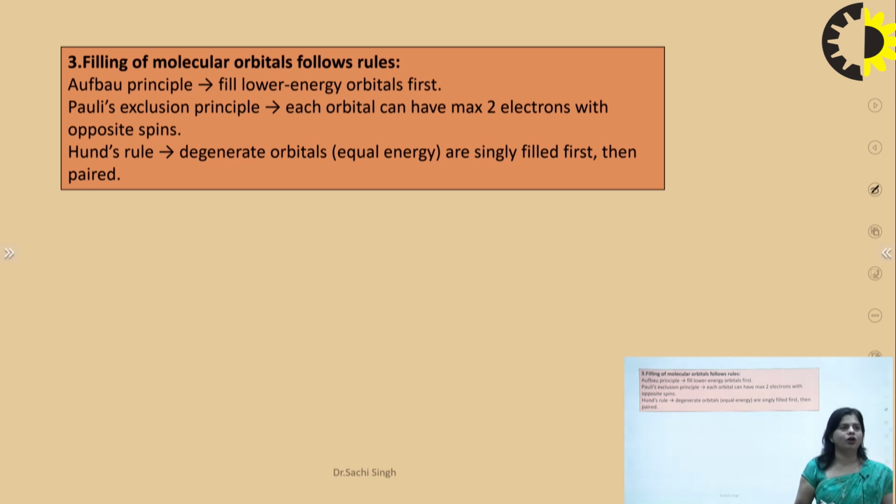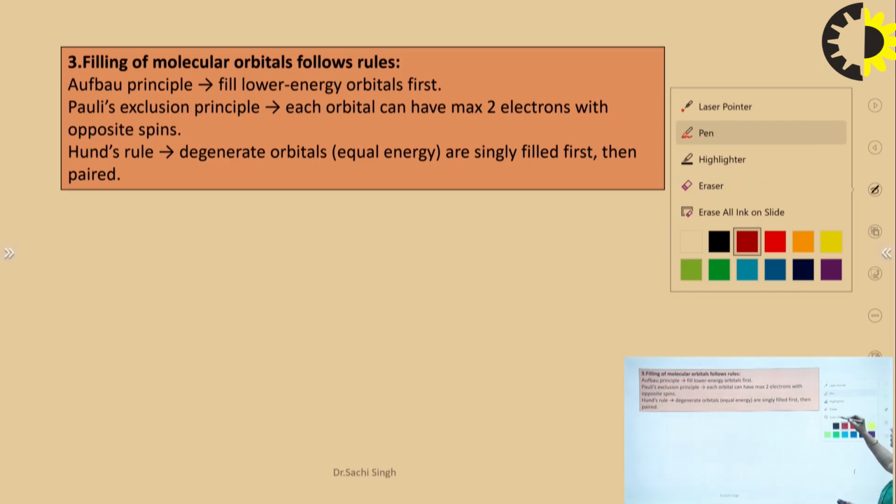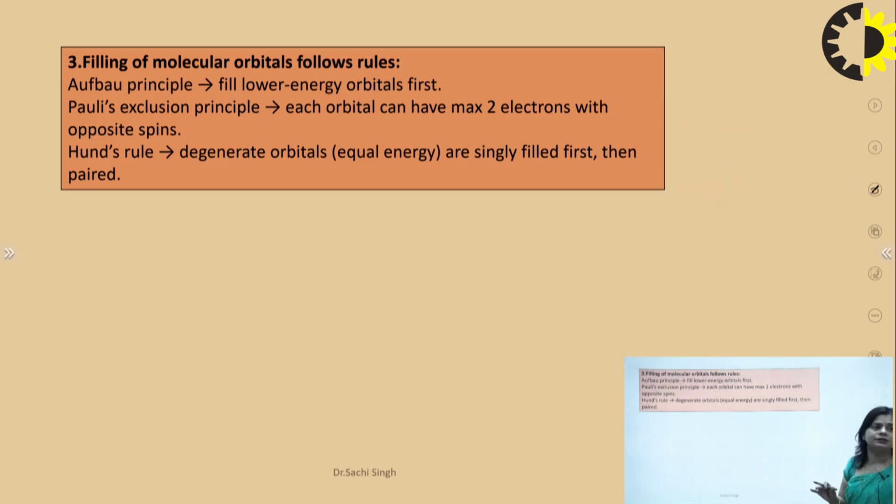In the Pauli exclusion principle, each orbital holds a maximum of 2 electrons, and they must have opposite spins. According to Hund's rule of maximum multiplicity, if orbitals are of equal energy, each is first singly filled, and then they start to pair up. So these are the rules for the filling of molecular orbitals.